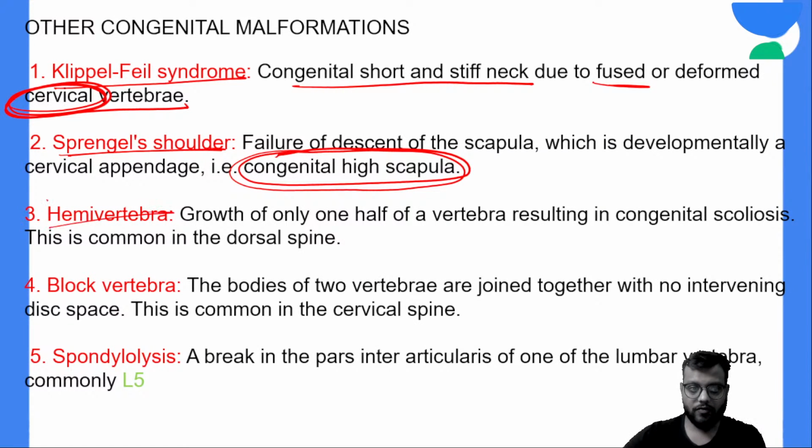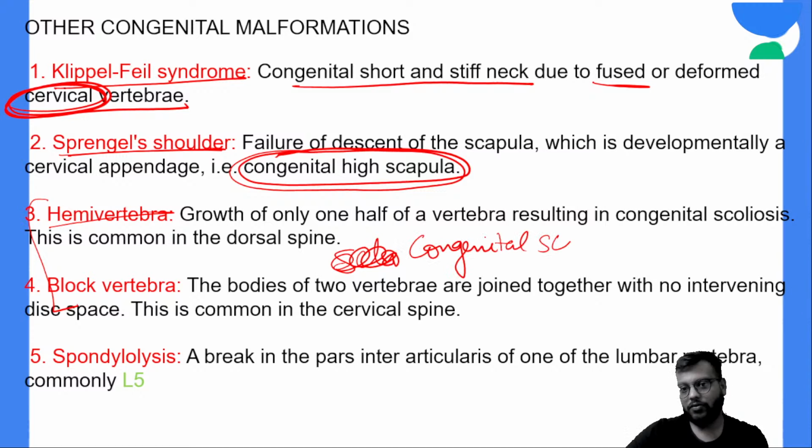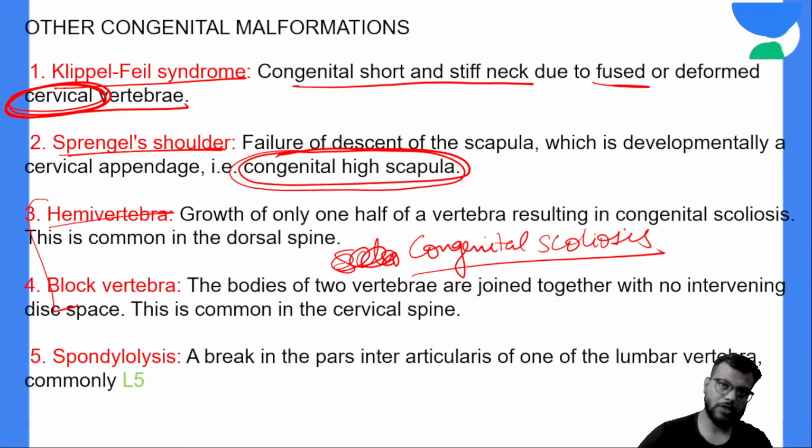Hemivertebra and block vertebra we have studied in scoliosis. That too the congenital scoliosis. The most common type of scoliosis is the idiopathic scoliosis, but in congenital scoliosis you have hemivertebrae and the block vertebrae.